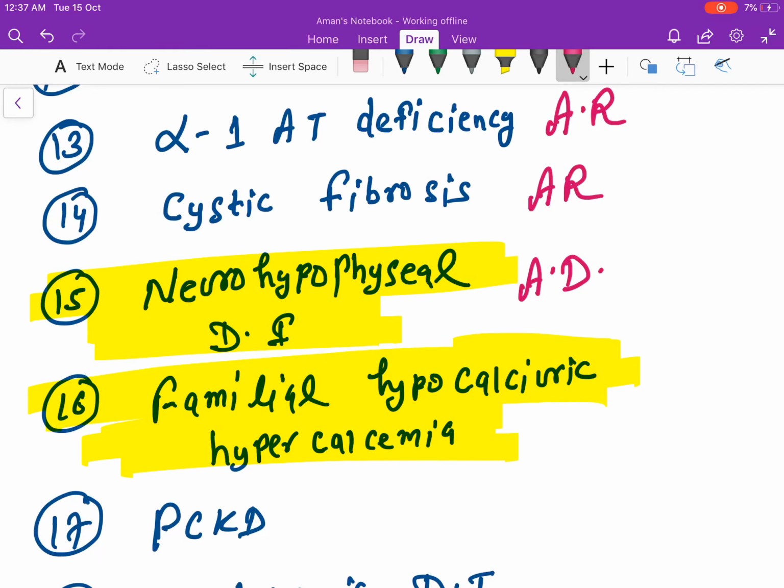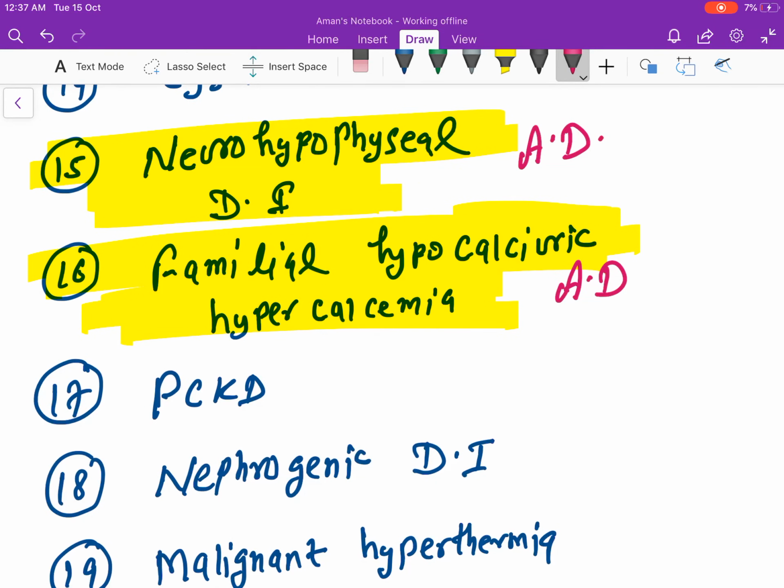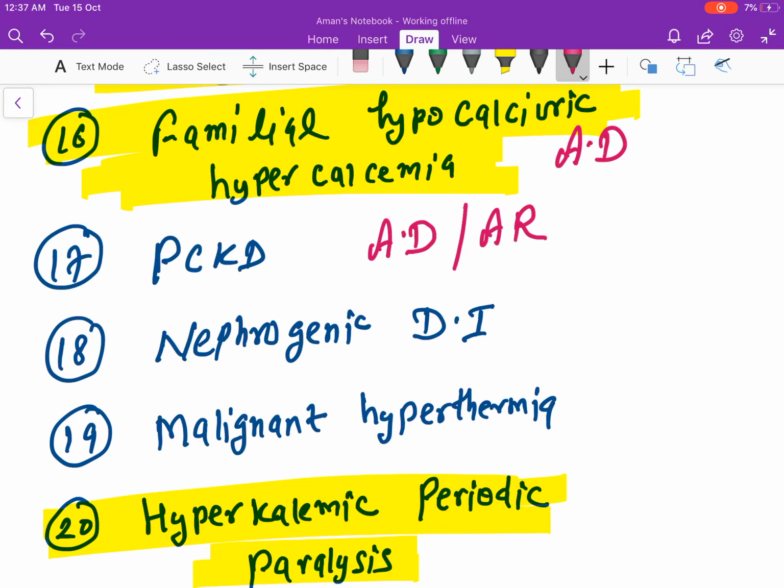Familial hypocalciuric hypercalcemia, autosomal dominant. Polycystic kidney disease, adult type is autosomal dominant. Infant type is autosomal recessive. Nephrogenic diabetes insipidus, it can be X-linked.